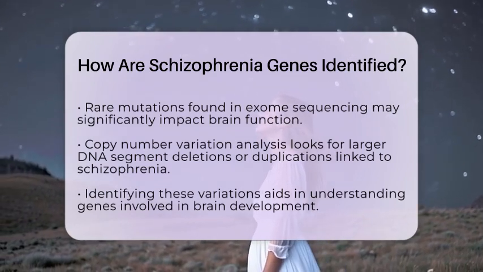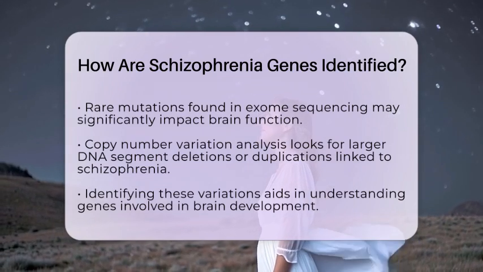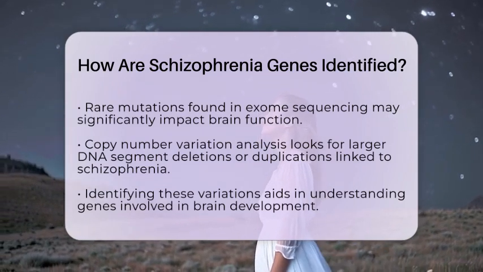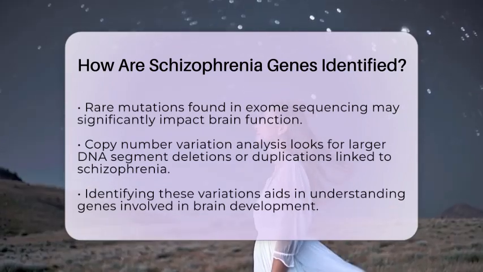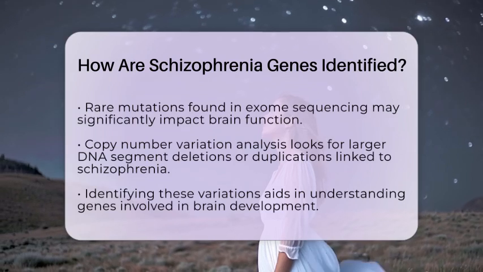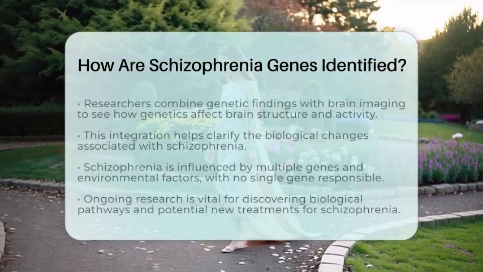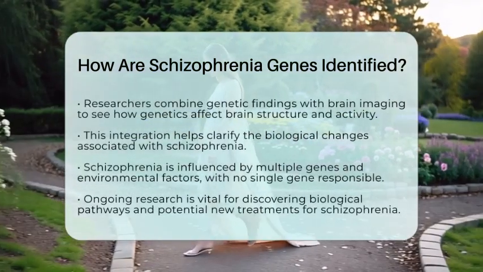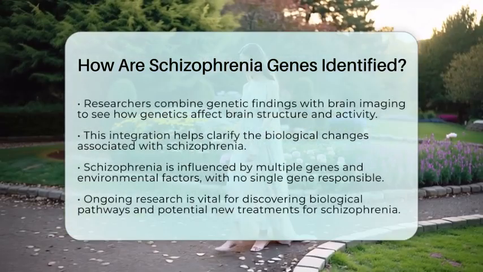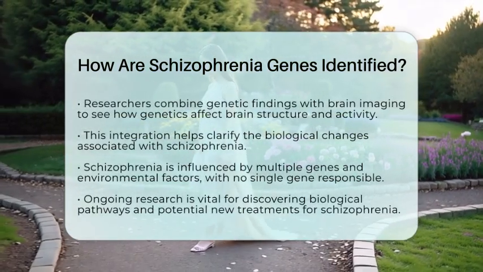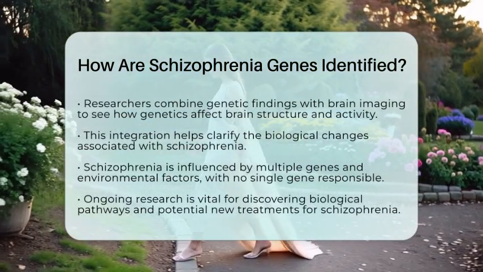Lastly, researchers are increasingly combining genetic findings with brain imaging studies. This integration helps them see how genetic variants influence brain structure and activity. By connecting genetic risks to biological changes in the brain, scientists can better understand how schizophrenia develops.